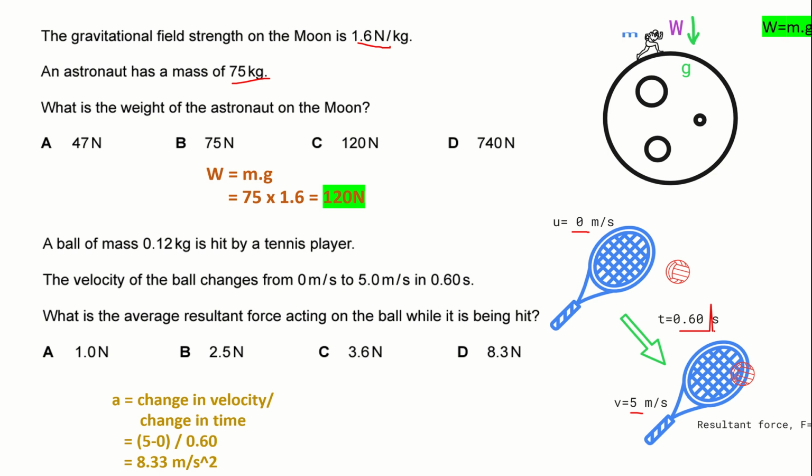Now how will we find out the resultant force which has caused this change in velocity? It depends upon the mass of the ball as well. So force is mass times acceleration. So mass 0.12 multiplied by 8.33, which is equivalent to 1 Newton. So the correct answer is option A.